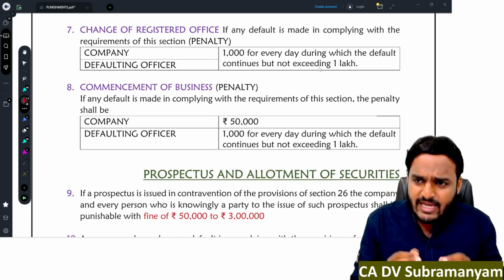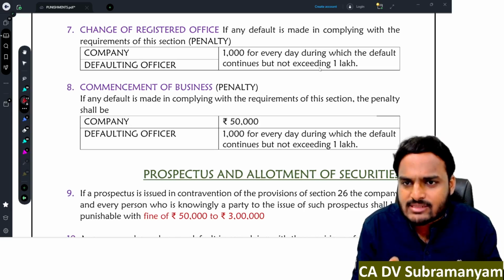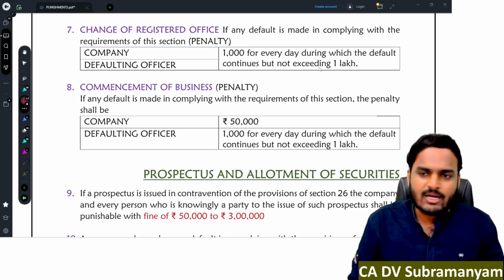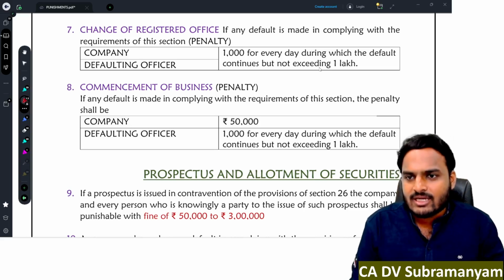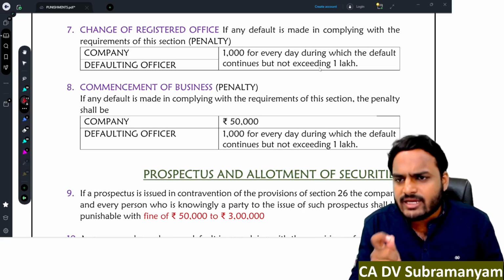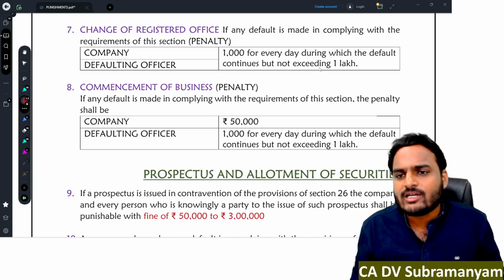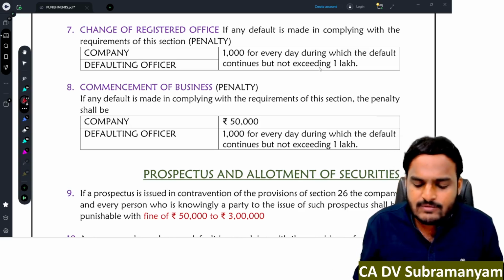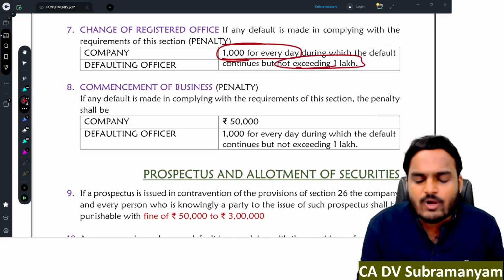If company makes any delay, any default in complying with the requirements of this section, company is not filing the documents with the registrar within the prescribed time limit. In that case, for each delayed day, company and defaulting officer is liable to pay penalty of 1000 rupees. So 1000 for every day, but maximum 1 lakh rupee.